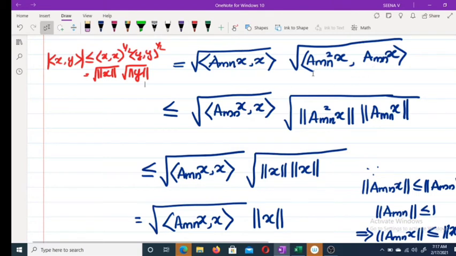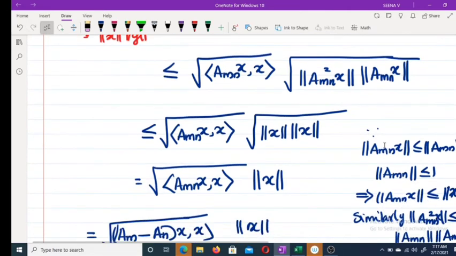So this term is replaced by norm of A_m^2 x, and this term is replaced by norm of A_m x, root of. Here we have this is less than or equal to norm of x, and this is norm of y. So here norm of A_m^2 x and norm of A_m x. Now what is norm of A_m x?